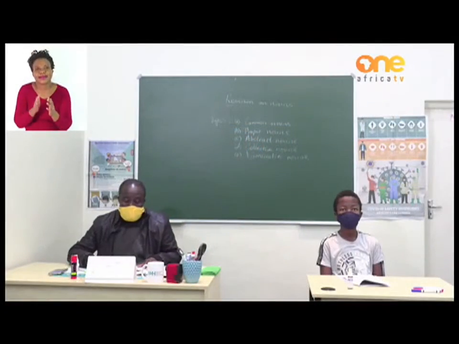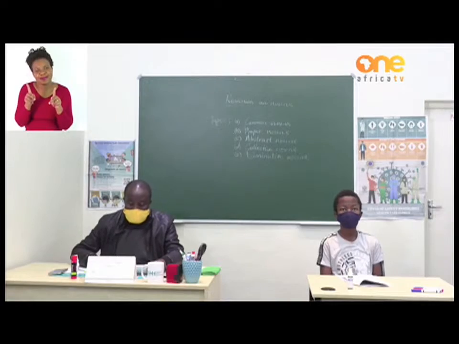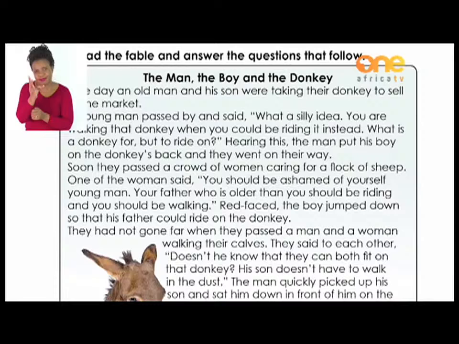Boys and girls, let's turn to page 7 of our booklet. Last but not least activity there, it says, read the fable and answer the questions that follow. The man, the boy, and the donkey. One day, an old man and his son were taking their donkey to sell at the market.